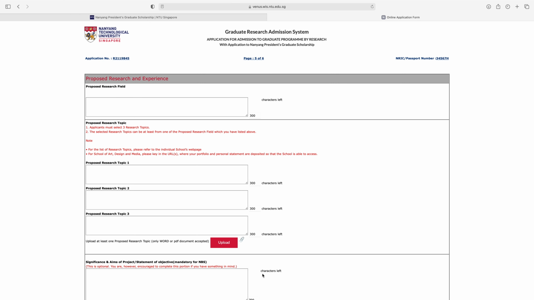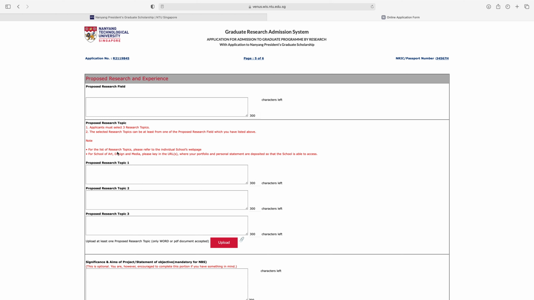Next is proposed research and experience. So here give the proposed research field, your proposed research field in almost 300 words. Proposed research topic: applicants must select 3 research topics. The selected research topic can be from at least one of the proposed research fields which you have listed above.